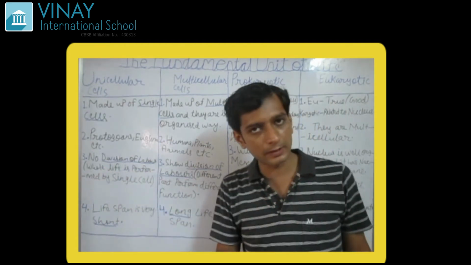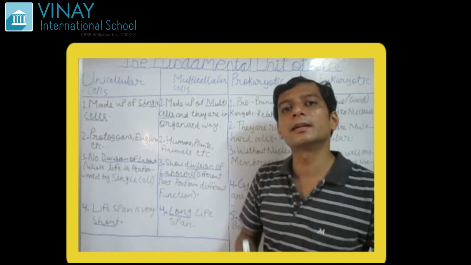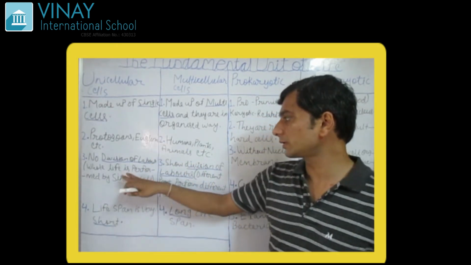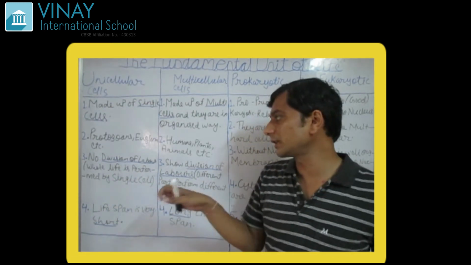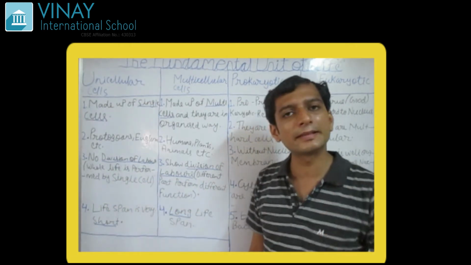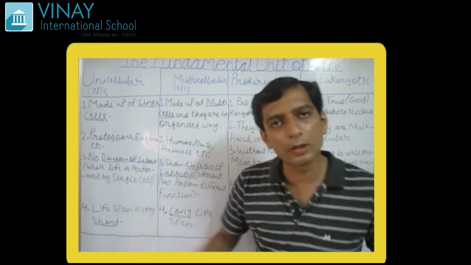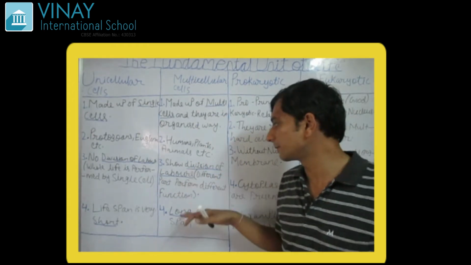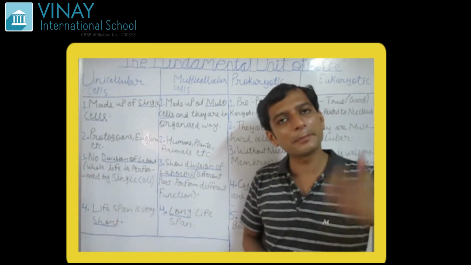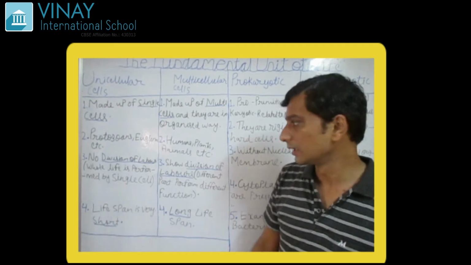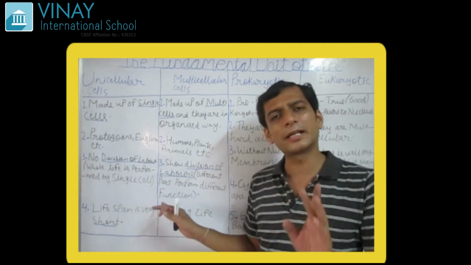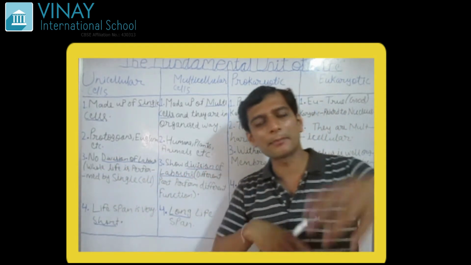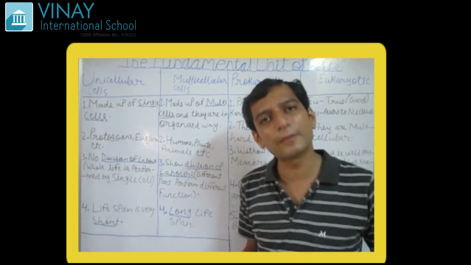Okay, so try to remember this. Unicellular, no division of labor. Unicellular, like bacteria, these are the microorganisms which cannot divide the work because they are having only a single cell. They are performing their whole life process by the single cell. But in multicellular organisms, different cells perform different functions. So here, since only one type of cell is present, one cell is performing the whole life process, and here multiple cells are present which are performing different processes.